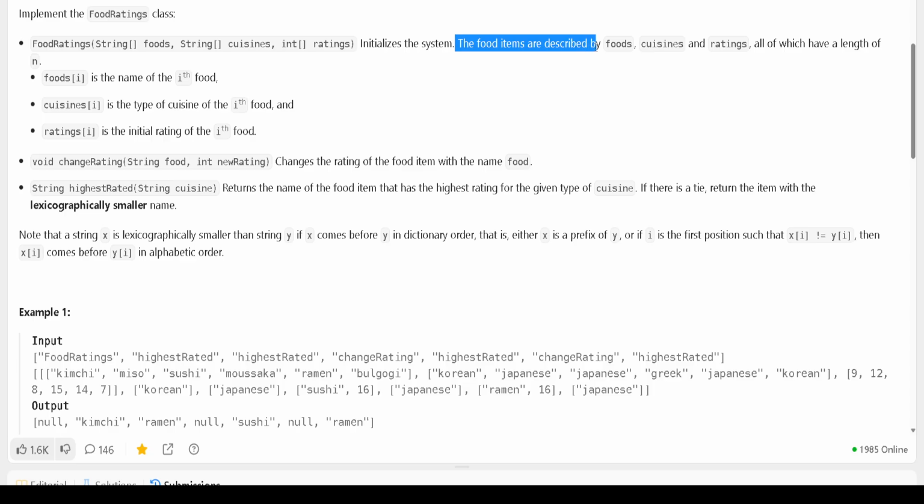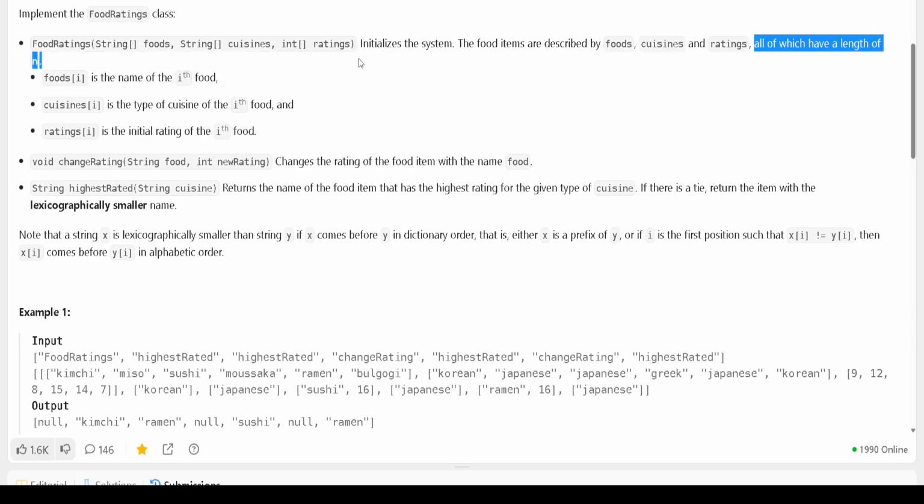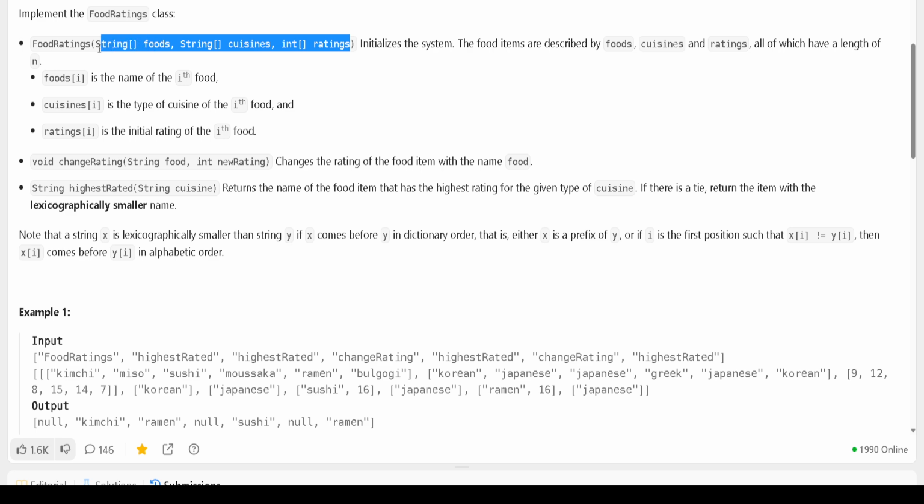The food items are described by foods, cuisines, and ratings, which you can see here in this constructor, all of which have a length of n.